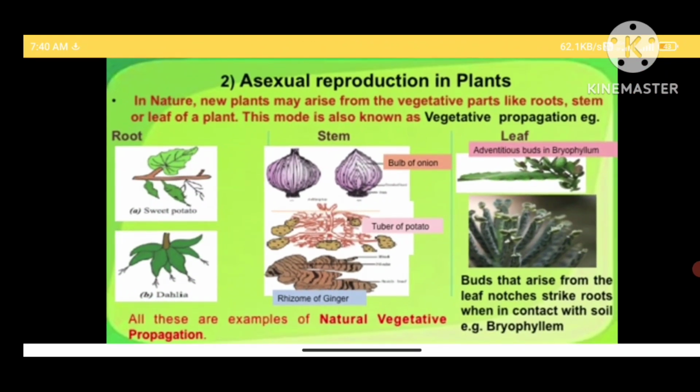Stem vegetative propagation is shown by onion. You are all familiar with the new onion buds that sprout at the time of rainy season. Same with potato and ginger. Examples of leaves participating in reproduction are shown by bryophyllum and kalanchoe. Diagrams are clearly showing marginal buds at the tips of the leaves or on the margin of the bryophyllum leaves,